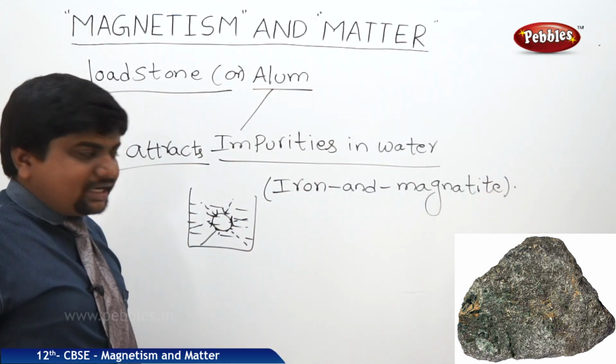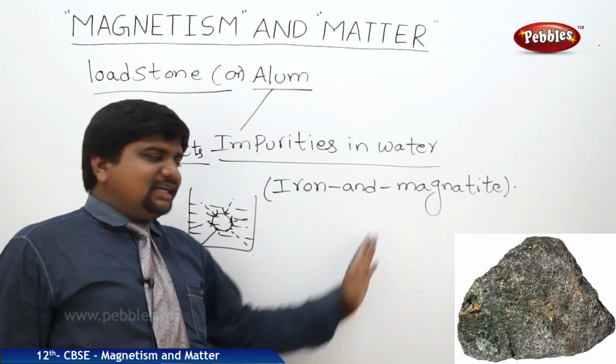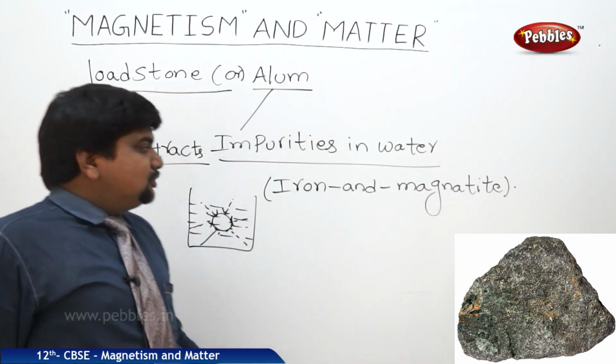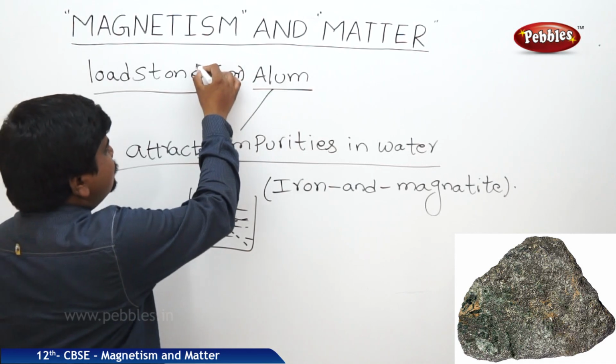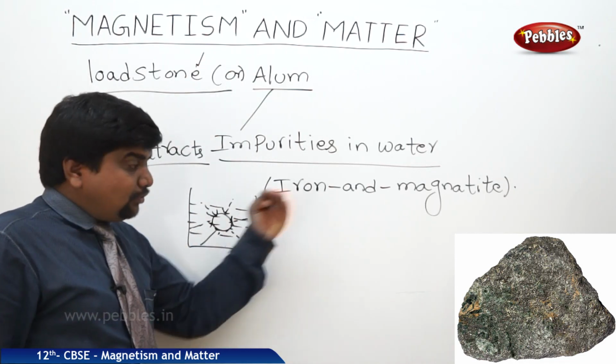Alloy of iron and magnetite. Alloy means mixing of two or more metals. Two metals are compulsory, so iron and magnetite are mixed together, and alnico or lodestone will be formed.